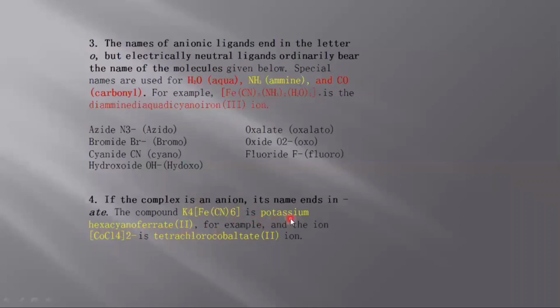Potassium is named first because the first rule says that cations are named before anions. Here this is the cation and this complex is the anion. So we will write potassium first, then the name of the ligand. As the ligand is anionic, we use the ending -o, cyanide becomes cyano. So hexacyano, and as this complex is also an anion, -ate comes at the end of the metal, and the iron has oxidation state of 2. And this anion, [CuCl4] with 2 negative charge, is named tetrachlorocobaltate(II) ion.